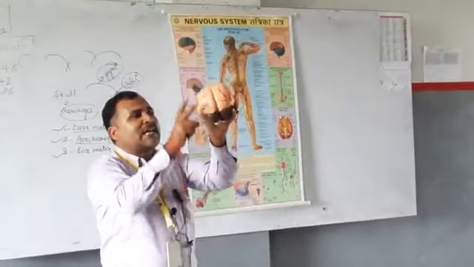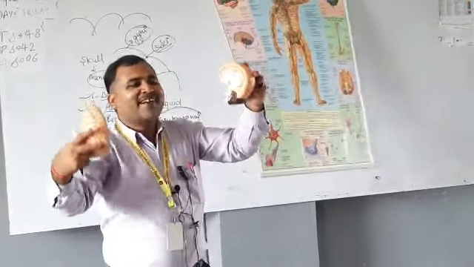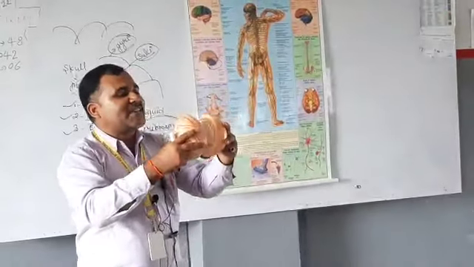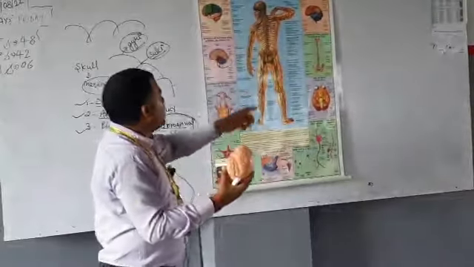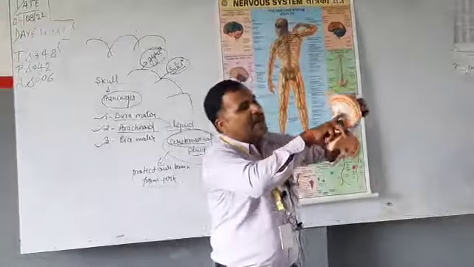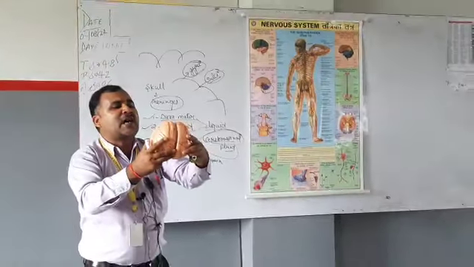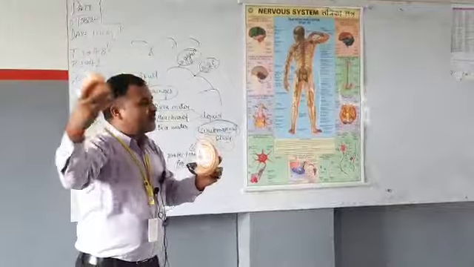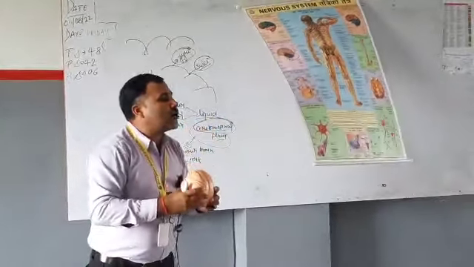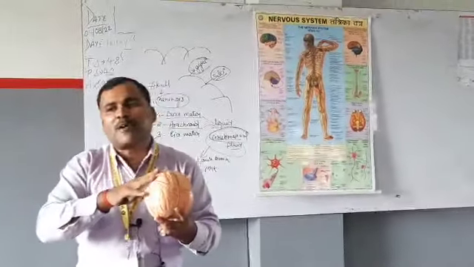Central sulcus. Our brain is separated into two parts: left hemisphere and right hemisphere. These two parts are connected by a special structure known as the corpus callosum. The center part, the corpus callosum, connects the two parts of the brain, left hemisphere and right hemisphere. Both are separated and connected by the corpus callosum, which also transfers signals.